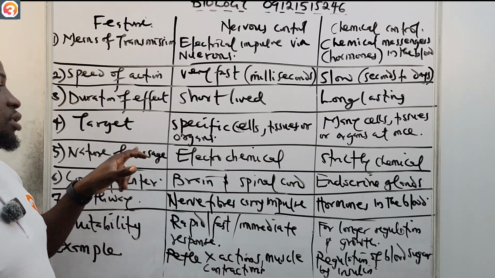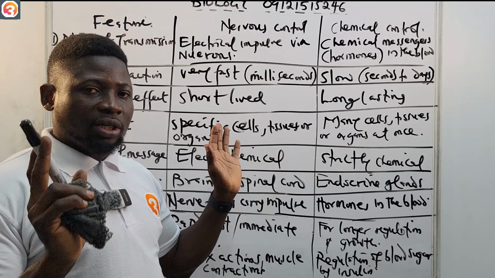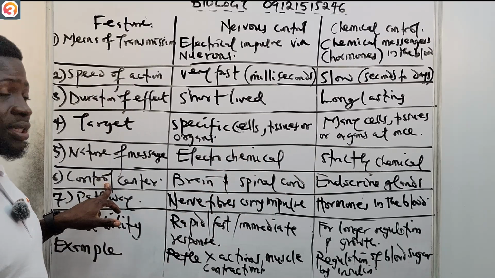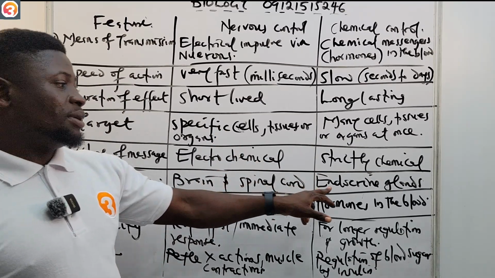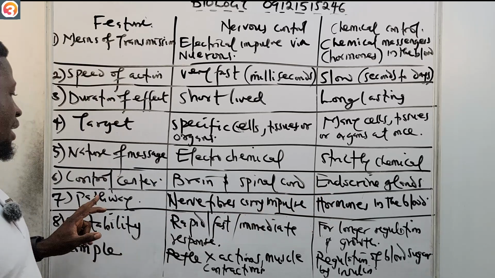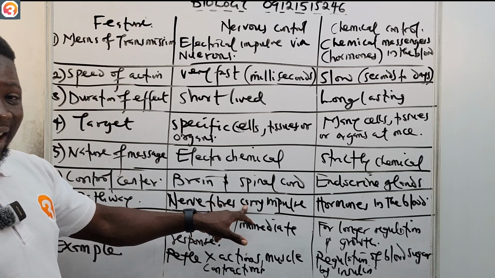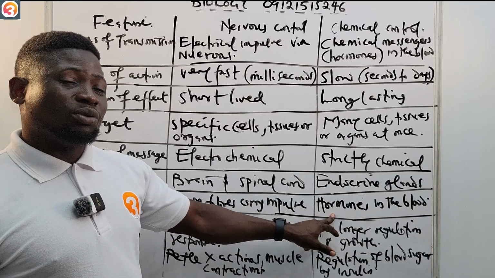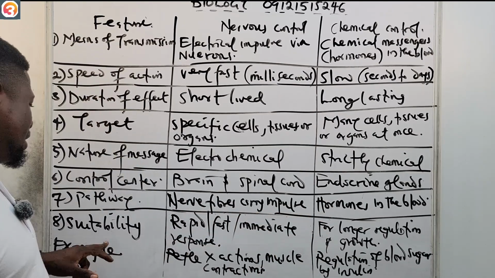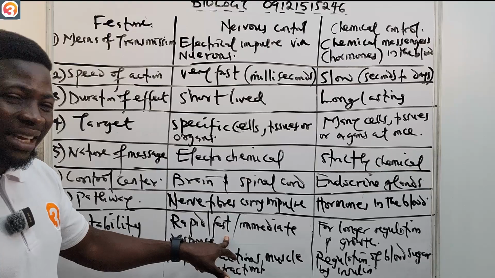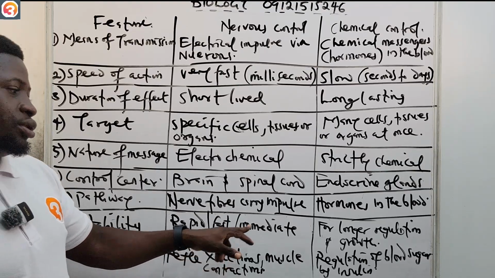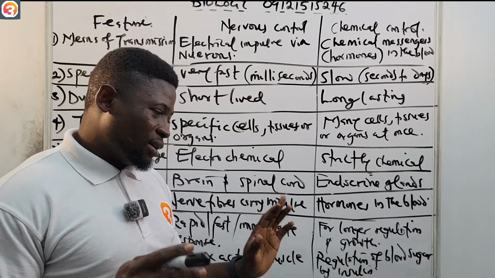Nature of message, this one is electrochemical, this one strictly chemical. Control center, this one the brain and spinal cord, this one the endocrine glands, right? Then the pathway, this one is through nerve fibers, which carry the impulse directly, while this one is through the hormones in our blood. Then this one is suitable for rapid, immediate or fast response. This one is for longer regulation and growth.